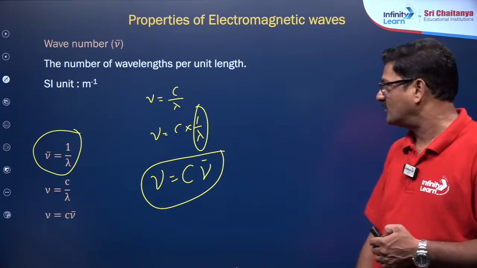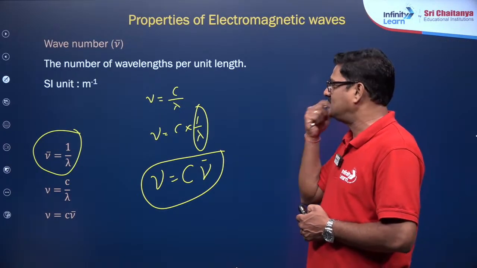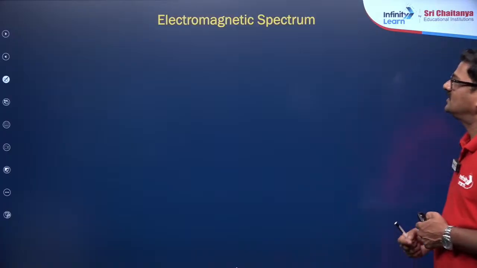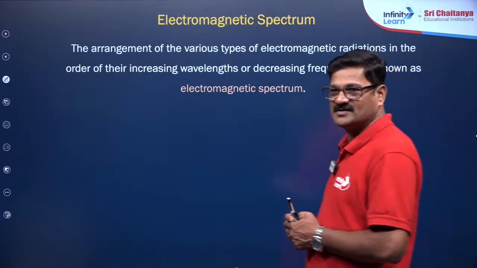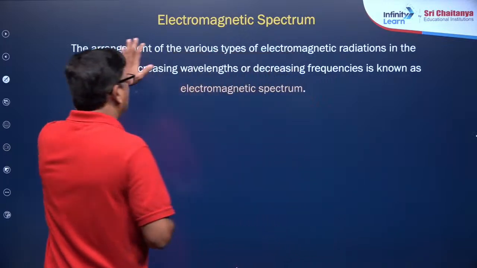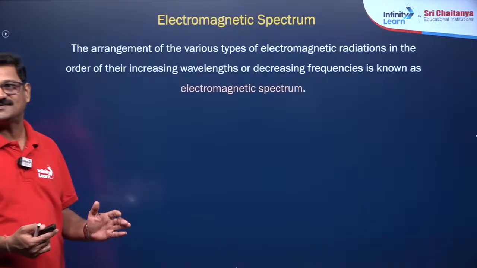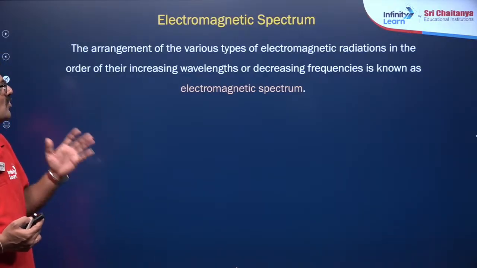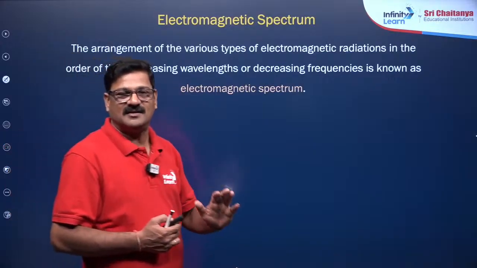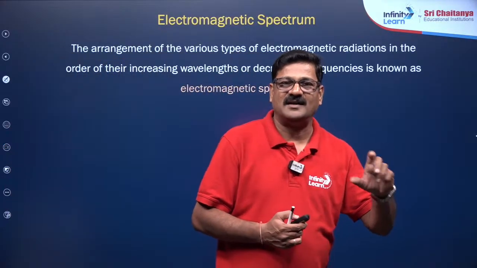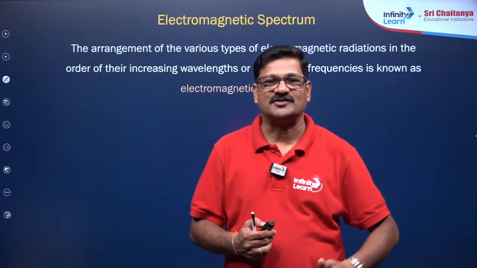You all just make a note in the cheat sheet you have to maintain, and in the cheat sheet you can write these formulas, and the arrangement of the electromagnetic spectrum. So the arrangement of all the wavelengths in a given source of light is called the wave spectrum or electromagnetic spectrum. You can take the frequency or the wavelength, and it is pictorially arranged, and it is called the electromagnetic spectrum.